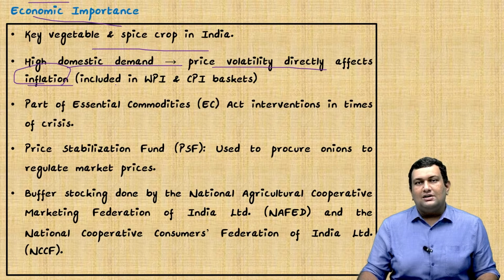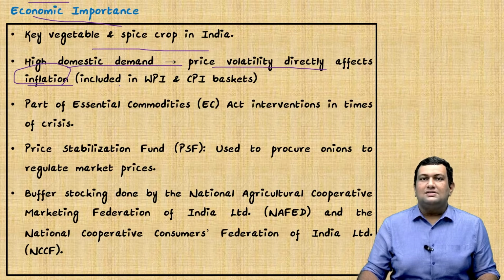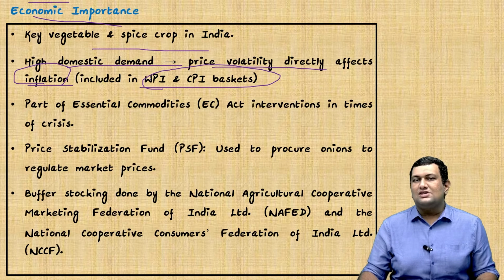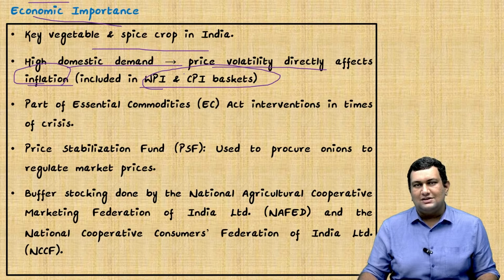Apart from that, we can be asked a question regarding inflation targeting. It's done by the RBI under the Monetary Policy Committee. The target is 4% with a tolerance of plus or minus 2%. So questions can be asked with regard to the Monetary Policy Committee also. Another aspect is that onion is included in both the WPI and CPI baskets, that is, the Wholesale Price Index and the Consumer Price Index. These two are also important.